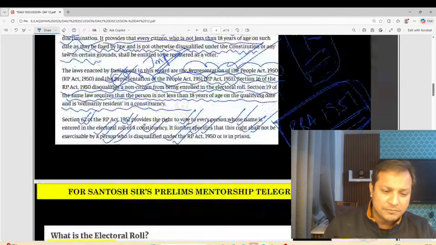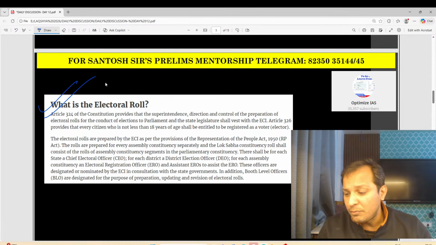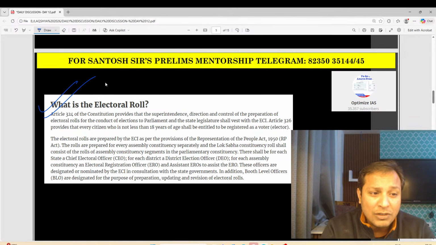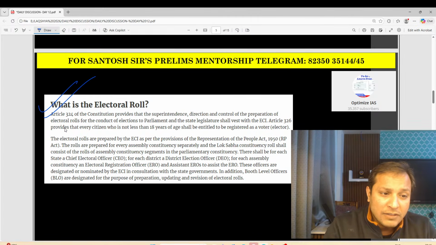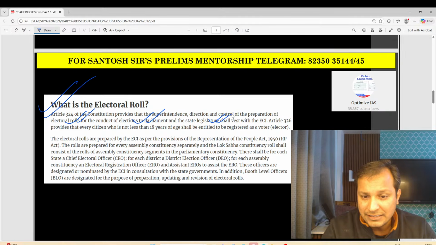Now guys, we have to learn what is the electoral roll, because the electoral roll is in the news. Article 324 of the Constitution provides the Election Commission the power of superintendence, direction and control of the preparation of the electoral rolls for the conduct of elections to Parliament and the state legislature.